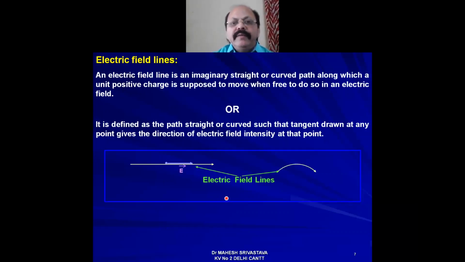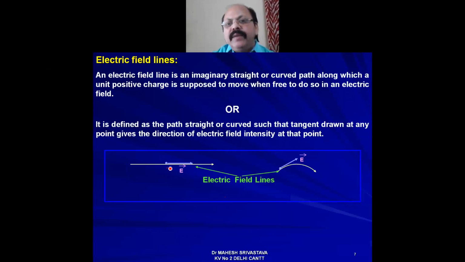You understand this point by this activity. Here we have taken two diagrams. This is a straight path, where this is the positive source charge, and the unit test charge, which is always positive, is moving, so it is repelled. That's why its direction is shown here like that. When we draw a tangent to it, it gives the direction of electric field intensity at that point.